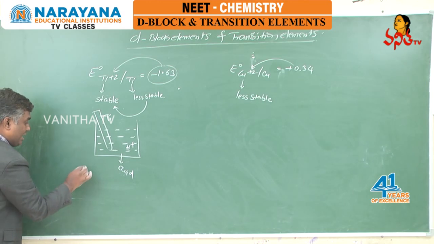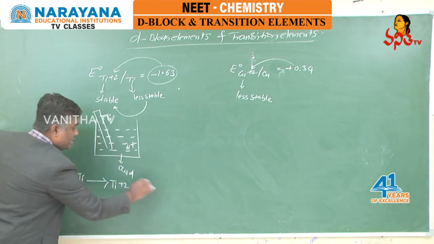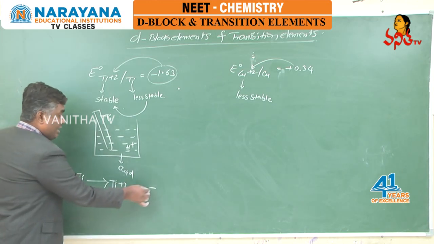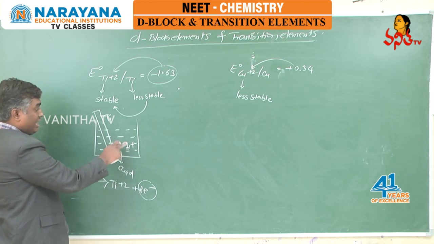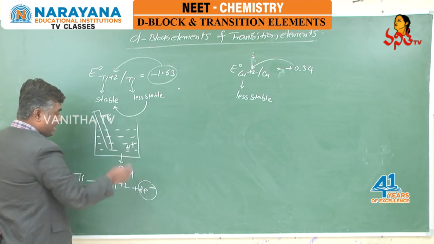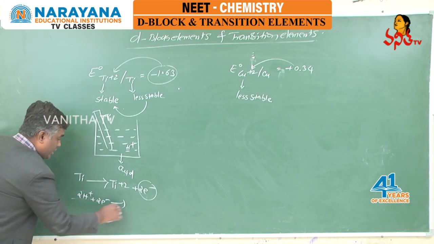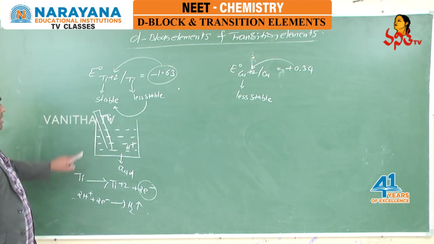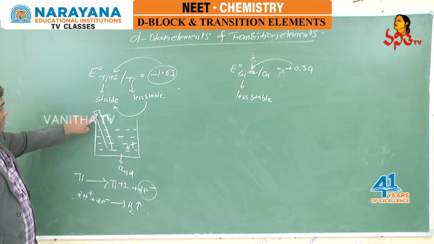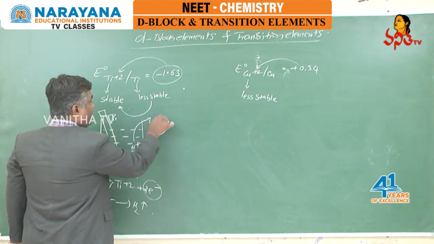Titanium is becoming titanium plus 2 by releasing 2 electrons. These 2 electrons are received by H plus ions, because H plus ions are present in this acidic solution. Those 2 electrons are received by 2 H plus ions and H2 is liberated. Means when we keep a titanium rod in acidic solution, from this solution which gas is liberated?